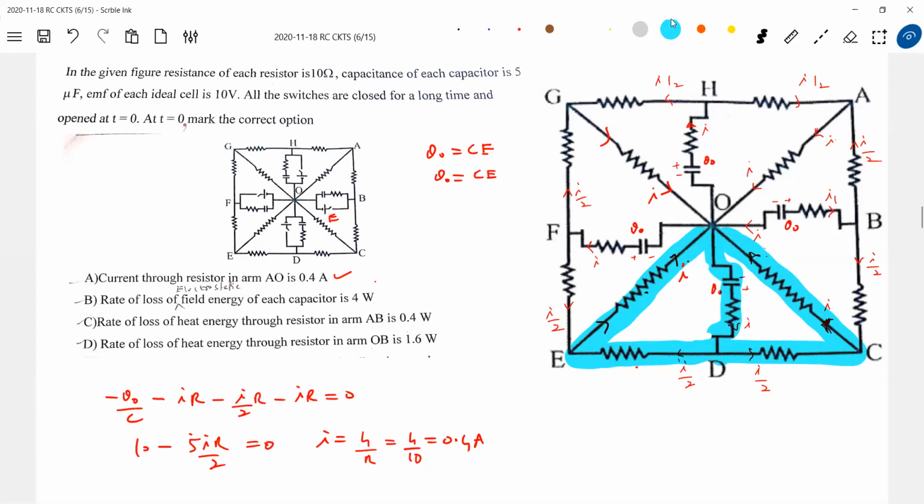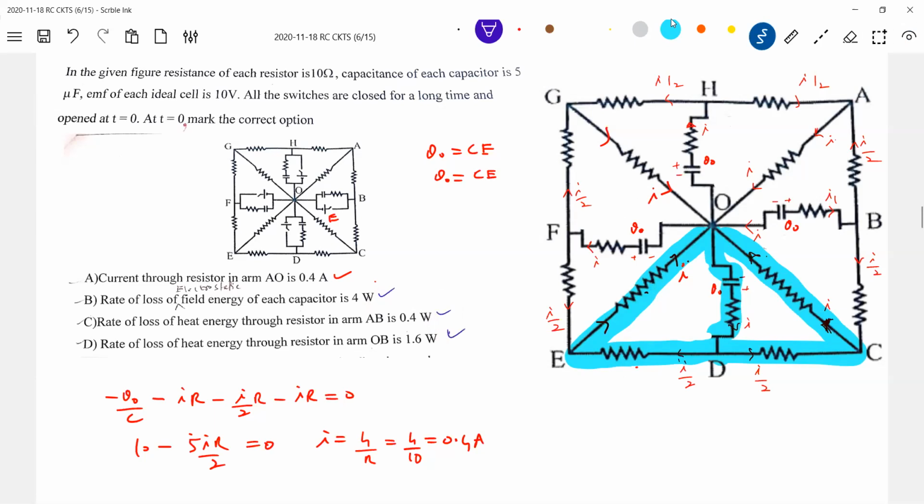So power rate of loss. Okay, this is very simple. We'll get it. So how to get option B? What we should do is take all the decrease in energy. Power dissipated here I square R, I square R by 2. Shall we take here? I square R by 2. Then here I by 2 whole square R, I by 2 whole square R. Check that. Even these things will become valid.